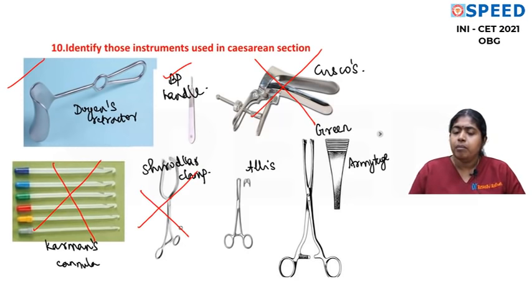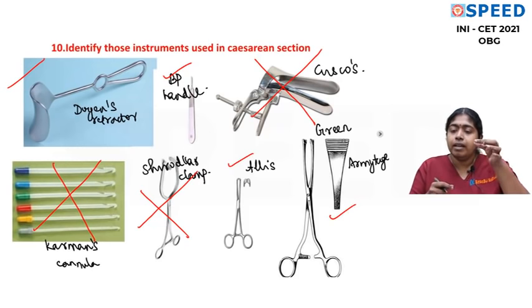Shirodkar's clamp, maybe it can be used to retract the vaginal walls for a clear visualization of the cervix, also called cervical clamp, for doing major surgeries on the cervix, like say amputation of the cervix. Allis forceps is commonly used for holding the rectus sheath during a cesarean section. Of course, Green Armytage is a hemostatic type of forceps. It will compress the tissues and stop the bleeding. Now this can be applied to the cut ends of the uterus to stop the bleeding temporarily.